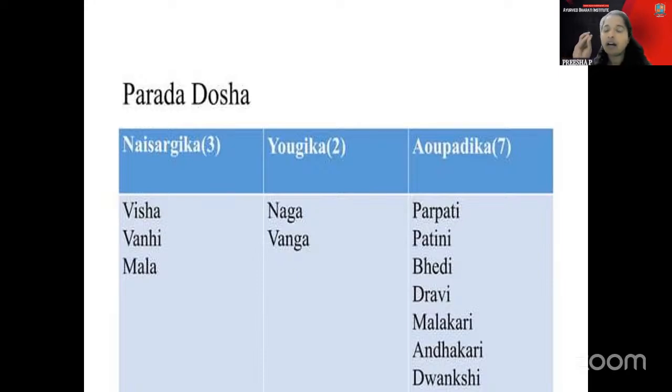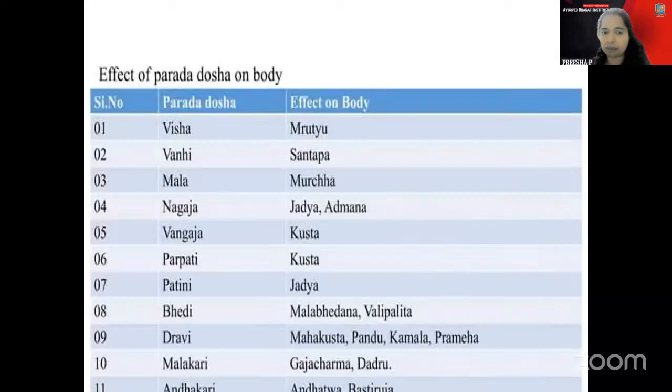Just go for that part where it is mentioned, like for Visha removal, which type of dravya is used? For Vanni dosha removal, which type of dravya is used? So Visha, Vanni, Mala, Naga, Vanga, that was the part which is mentioned. So Visha, what will be the effect? This also can be asked. Effect of Parada dosha in the body. With Visha, Mrityu will happen. And with Vanni, there will be Santapa. Mala, Murcha. Nagaja, Jadya and Andhatva. The Naga type of dosha, this was asked once. Jadya and Andhatva, okay, this can be asked. Vangaja is Kushta. Naga and Vanga, you typically star mark there. That can be asked. Nagaja is the Jadya and Andhatva.